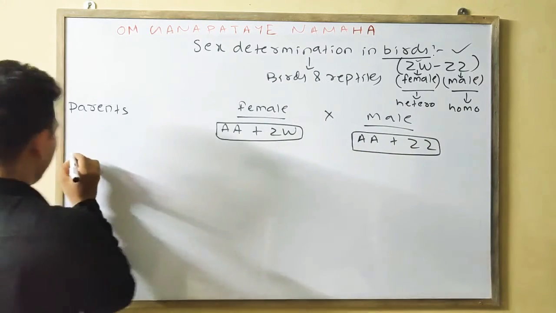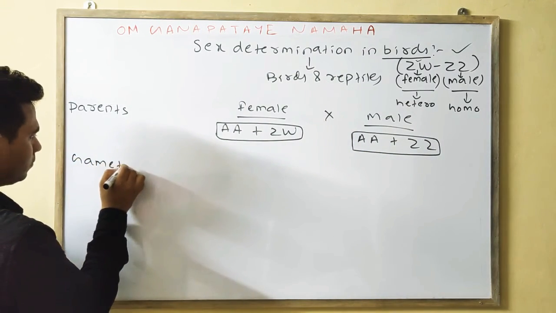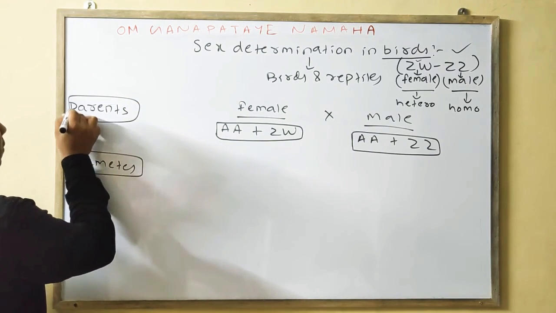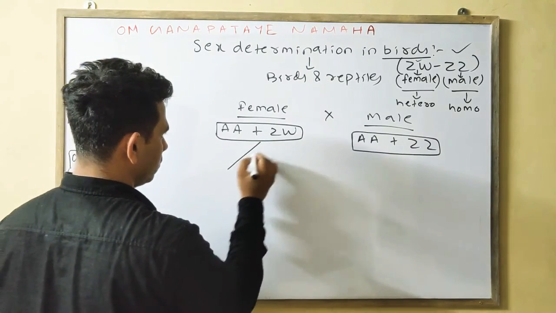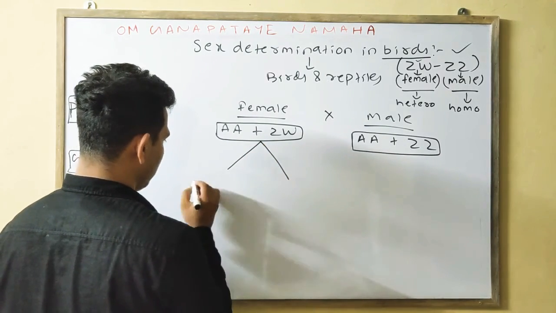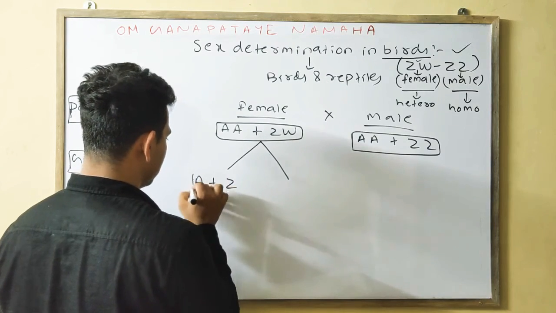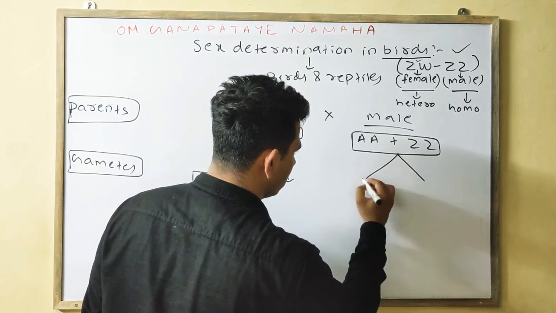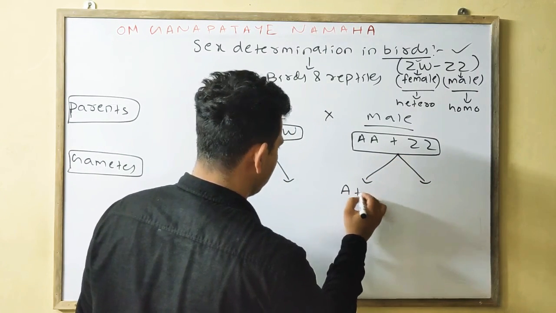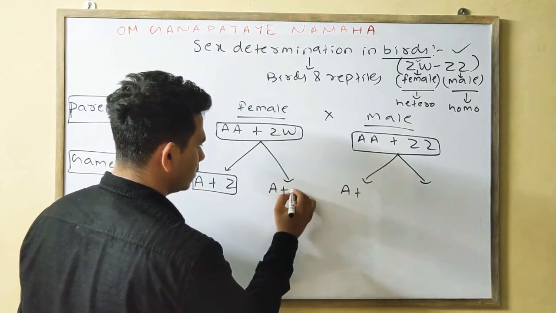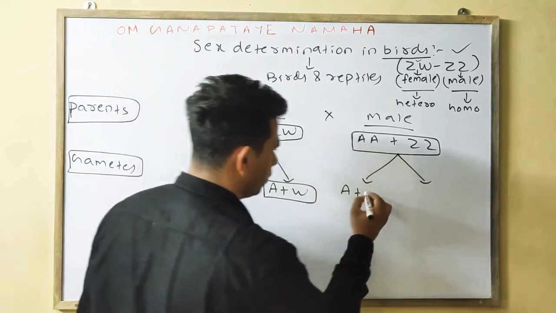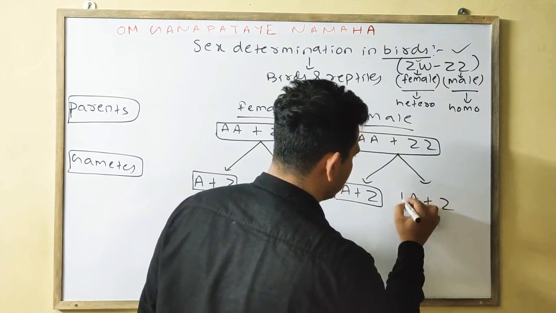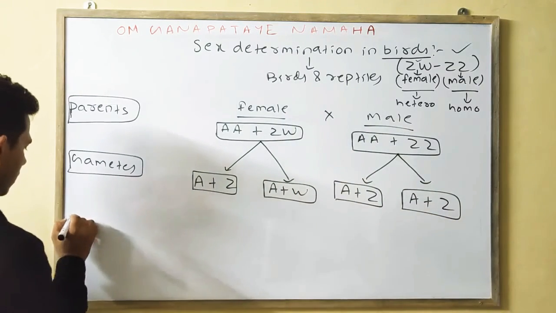Okay, now we will form the gametes. Here also do the box. Here it will form A plus Z, A plus W. Here it will form A plus Z and A plus Z. Okay, lastly the offspring.